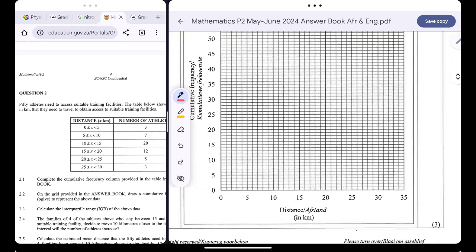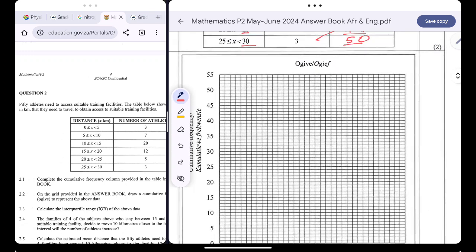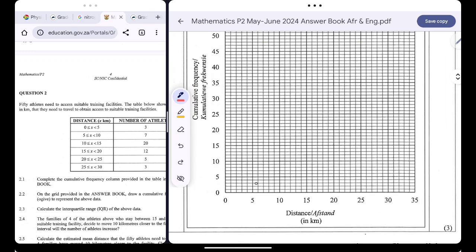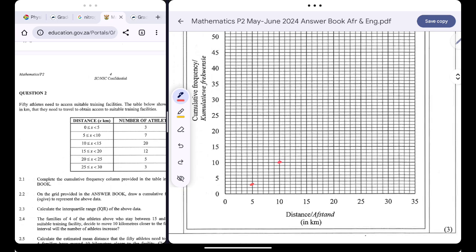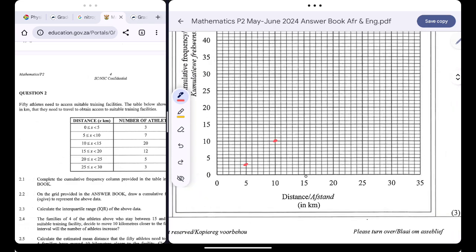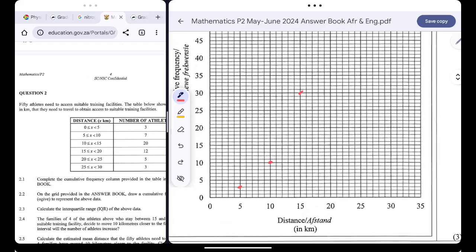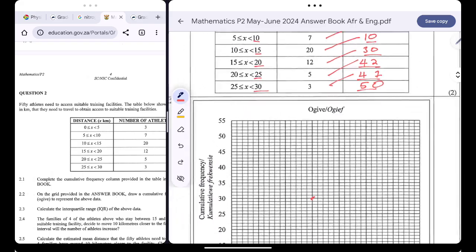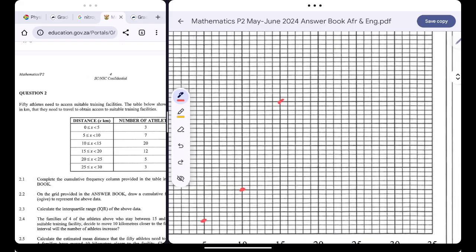Firstly, we have 5 and 3 over there. And then we have 10 and 10. And then we have 15 and 30. There's 15 and there's 30 over there. And then there's 20 and 42.